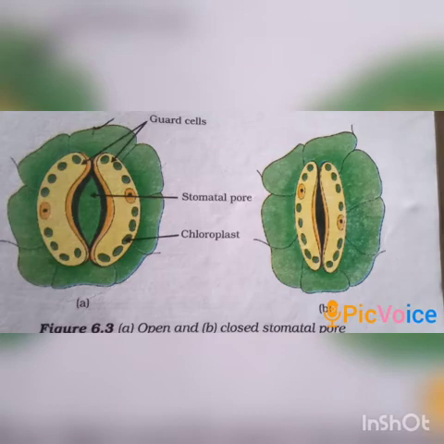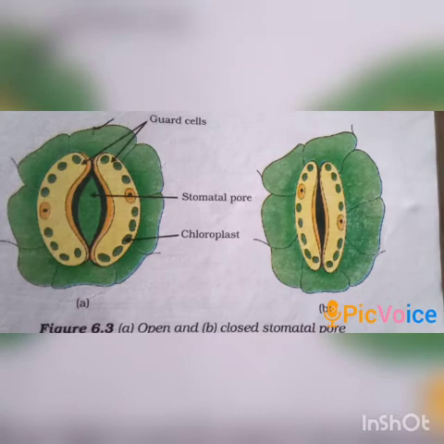But the gaseous exchange also takes place through the surface of stems, roots and leaves as well. Since large amounts of water can also be lost through these stomata, the plant closes these pores when it does not need carbon dioxide for photosynthesis. The opening and closing of the pore is a function of the guard cells.